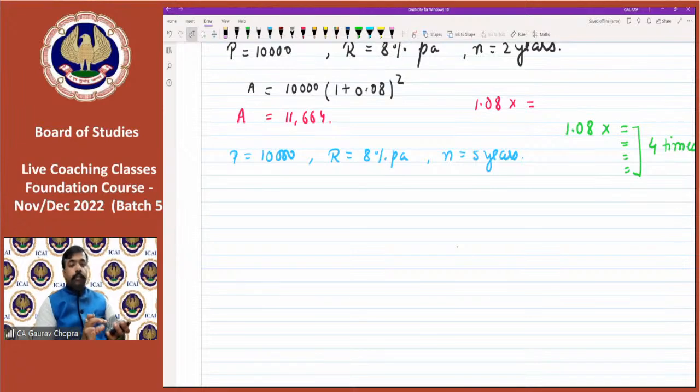1.08 multiply and then press equal to 1, 2, 3, 4. After pressing 4 times, I am getting 1.4693. And then multiply it with the principal, that is 10,000. So what is the result? So this time the result is 14,693.28.